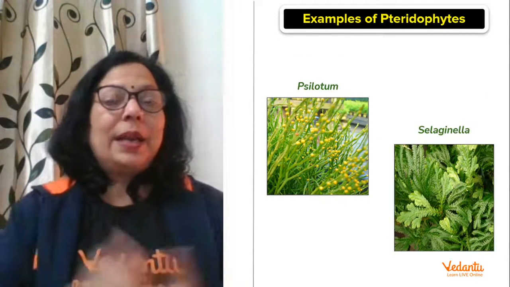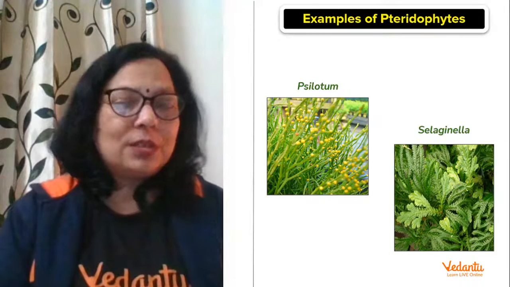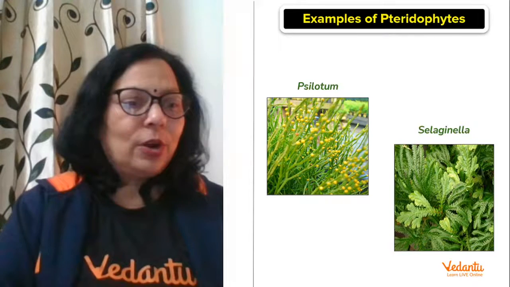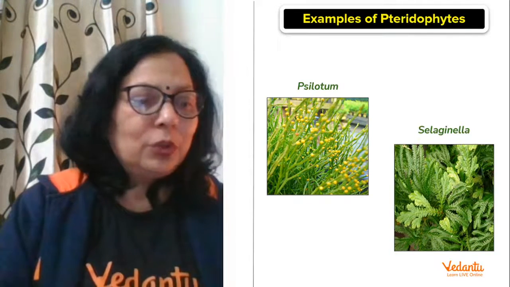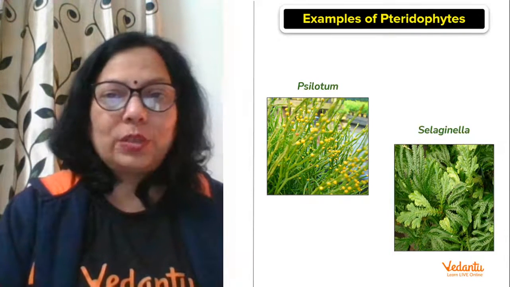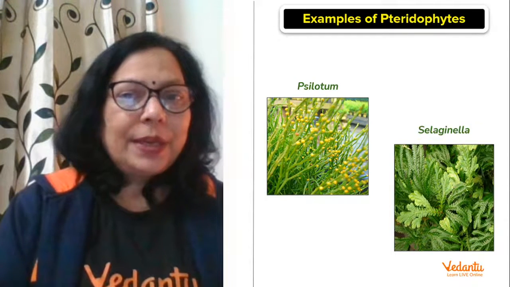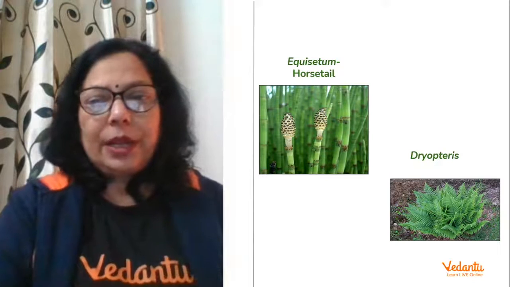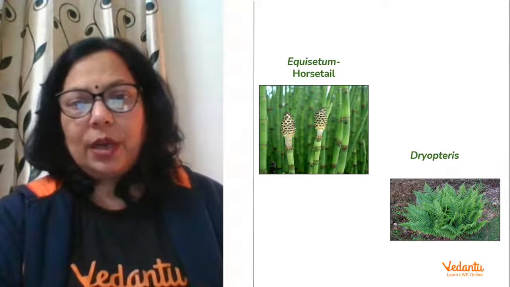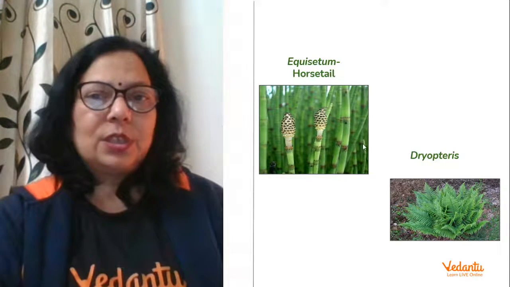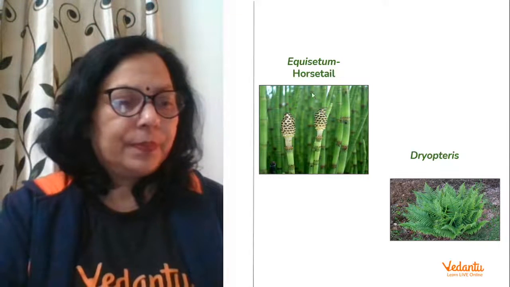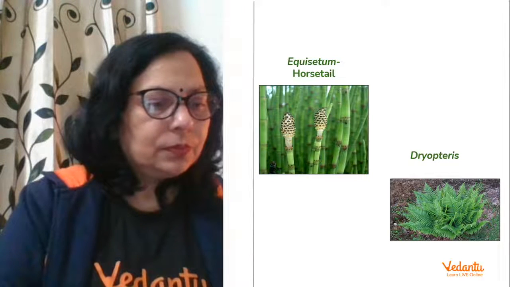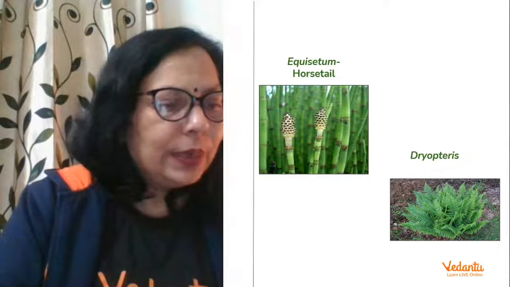There are many others. In India nearly 300 species of pteridophytes are found. But you can't learn 300. You are not doing masters in botany. Even those who are doing masters in botany will not learn all the 300 species. So the main thing is you remember Selaginella, Equisetum, Dryopteris, which is very common, found in every home, and the horsetail. So right, children, can we move on to the quiz now?